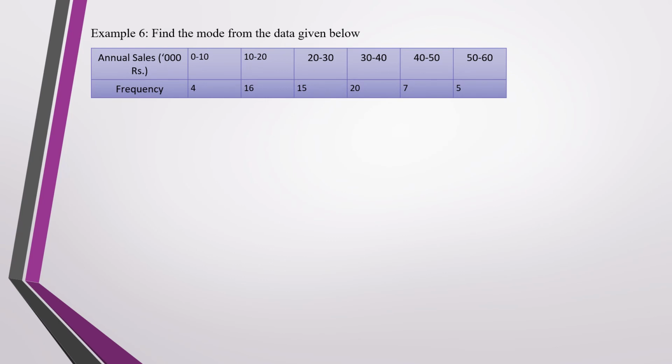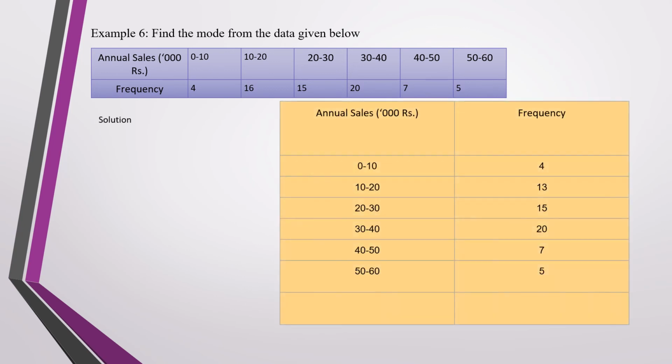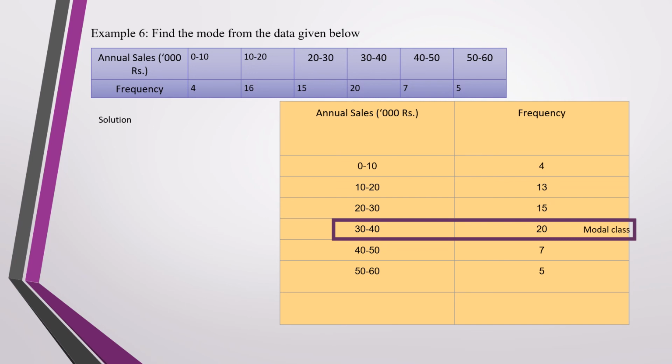Find the mode for the data given below. Annual sales and frequency are given. When we consider the annual sales and frequency, we can see that the highest frequency is 20. So this class becomes your modal class, and the class interval is 30 to 40.